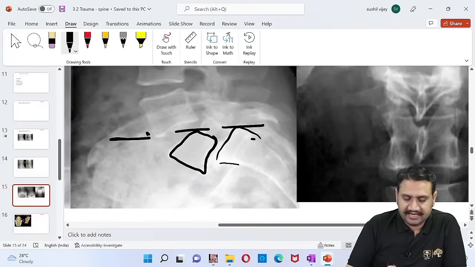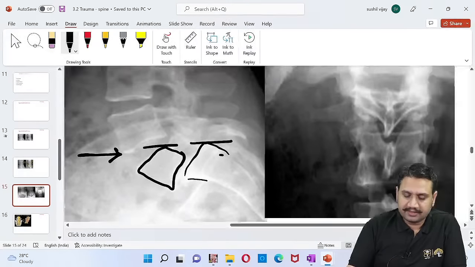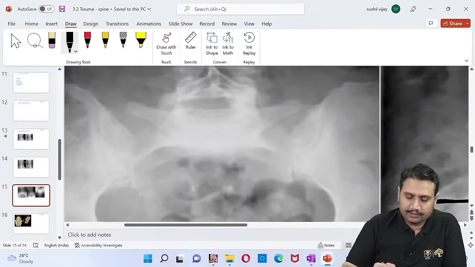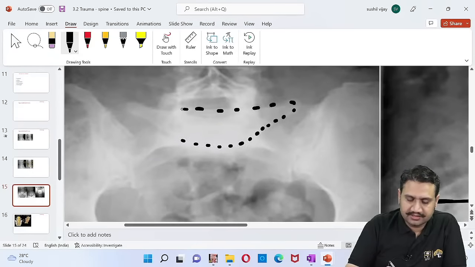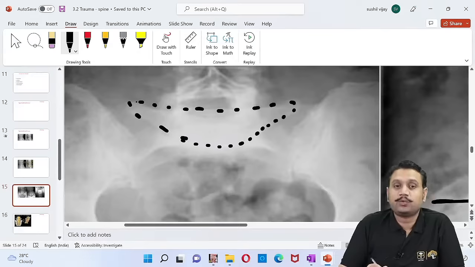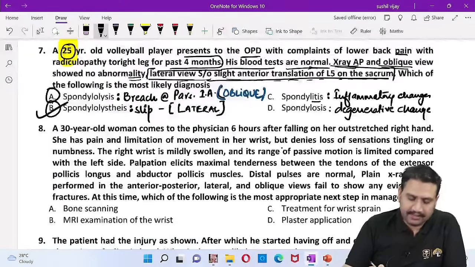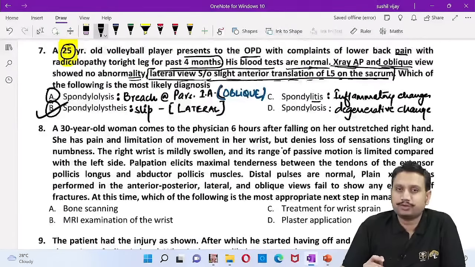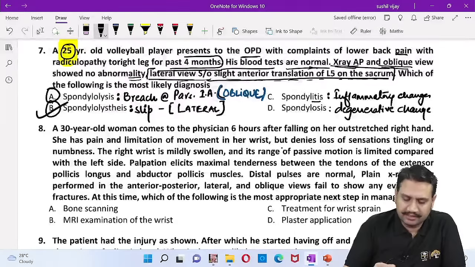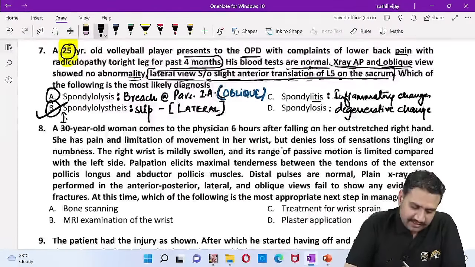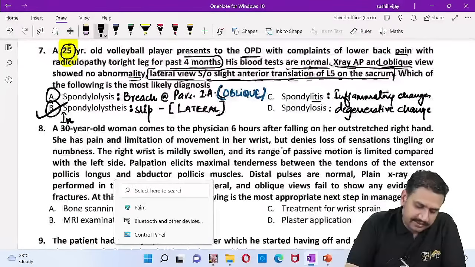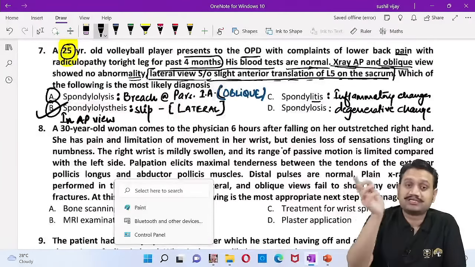Now if we take an AP view, what are we expecting here? In the AP view, if you observe, you can see that there is a hat like that. Can you see this? And what do we call this sign? The inverted Napoleon hat sign. Okay, so the lateral view can very well show you the slip of one vertebra over another vertebra, and in advanced cases we must write down in advance in the AP view. That is not in the initial cases, it is only when the bone has slipped to that category.